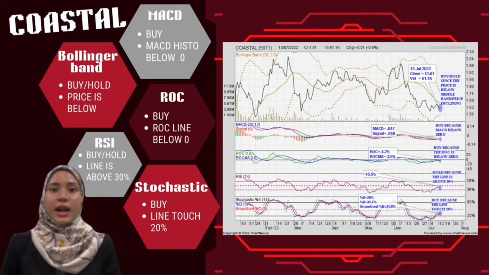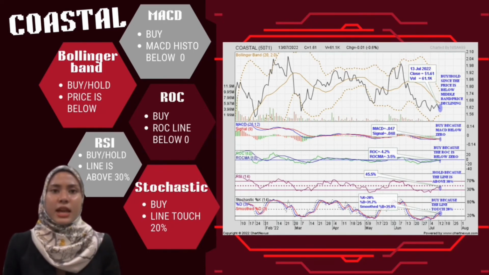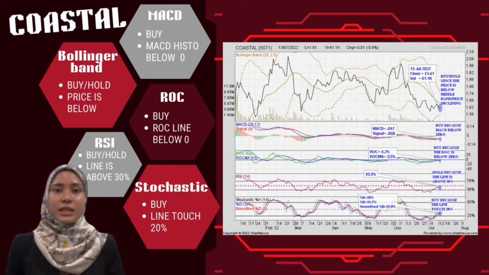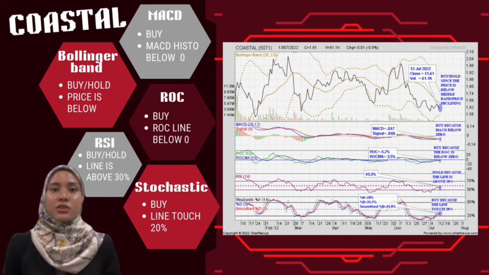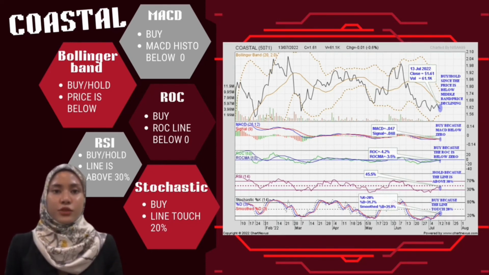Next, for the RSI, when the RSI line fell below 30% on 4 July, it shows traders a buy signal and the stock was oversold. However, the stock has since crossed over the 30% line. Thus, it is recommended that traders who already have the stock hold their stock, but traders may stand by to buy the stock as it shows the price will rise in future.